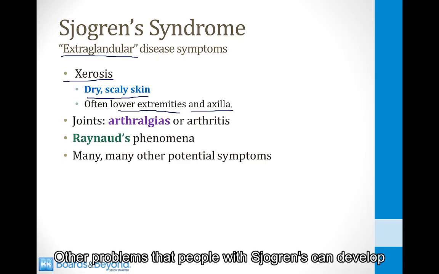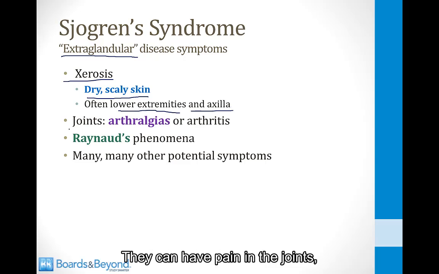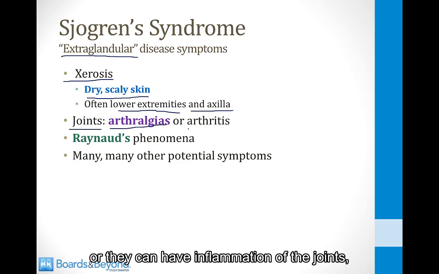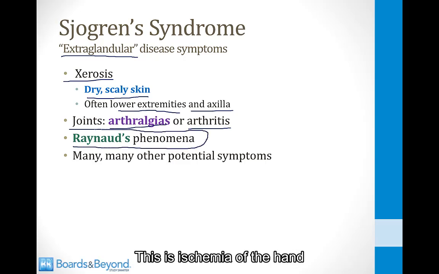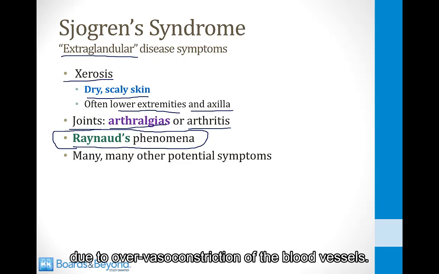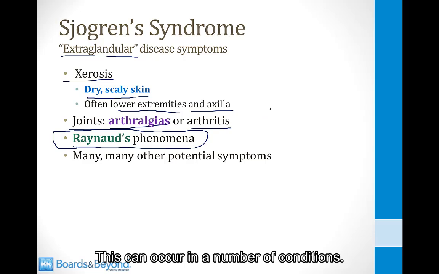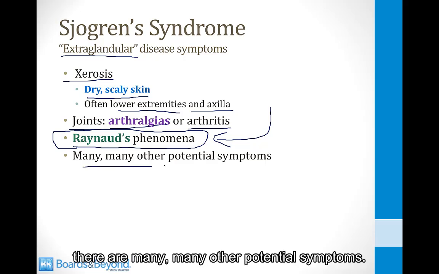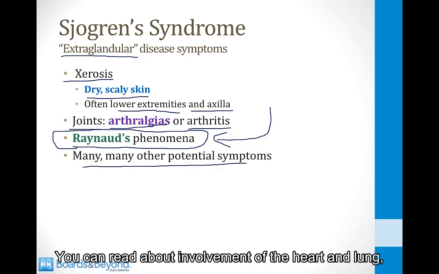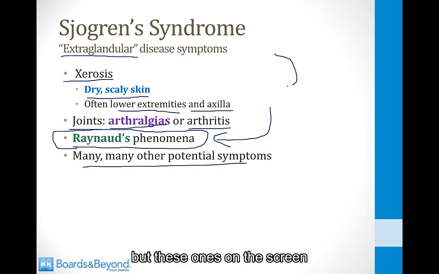Other problems that people with Sjogren's can develop include joint symptoms. They can have pain in the joints, which are called arthralgias, or they can have inflammation of the joints, which is arthritis. In addition, they often develop Raynaud's phenomena. This is ischemia of the hand that gets worse in cold weather due to over-vasoconstriction of the blood vessels. This can occur in a number of conditions. It's often part of scleroderma. You can also see it in lupus, but it also happens in Sjogren's. And then in addition to these symptoms I've listed on the screen, there are many other potential symptoms. You can read about involvement of the heart and lung, but these ones on the screen are the most common areas to be involved.